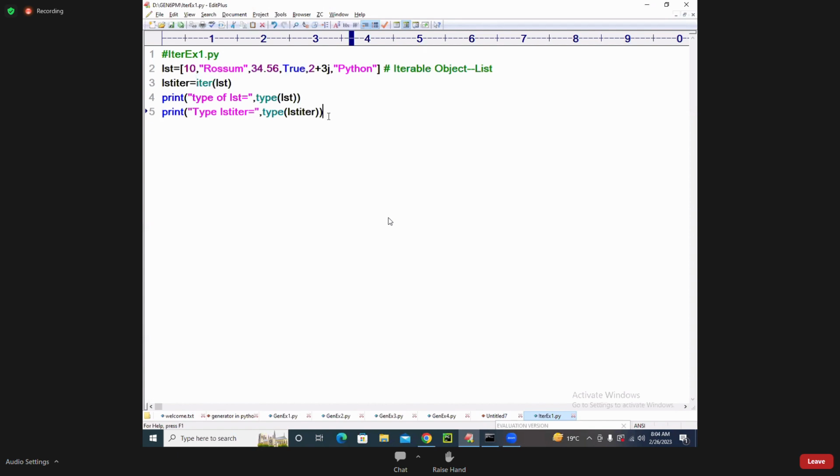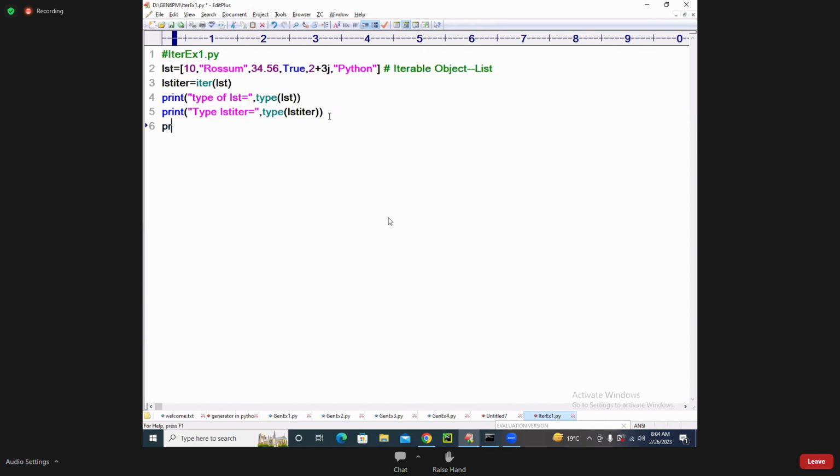So how do you get the data? Same as previous. Previously, which function did we use to get data from the generator? The next function. Here also we use the same process. How do you get the data?